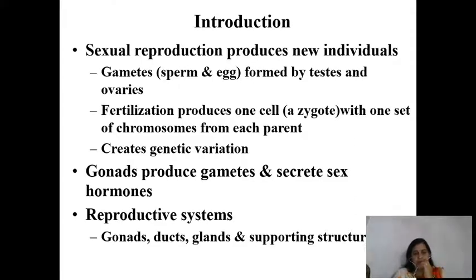The rest of the organs are accessory sex ducts and sex glands, and these are ancillary in the process of reproduction. They aid in reproduction; they are not prime for the process, but without them reproduction is not possible. So the other organs are called accessory sex organs.